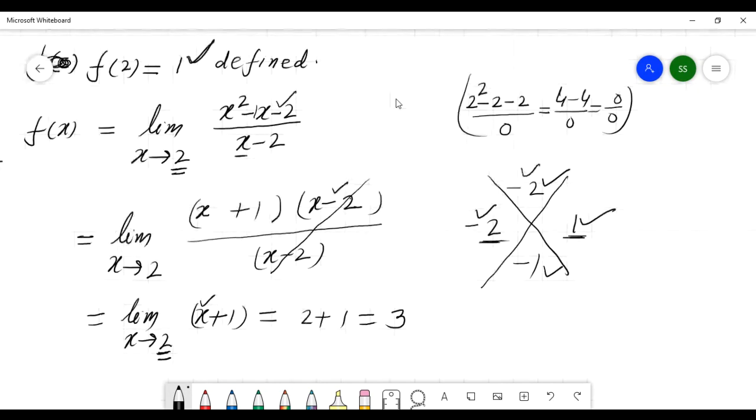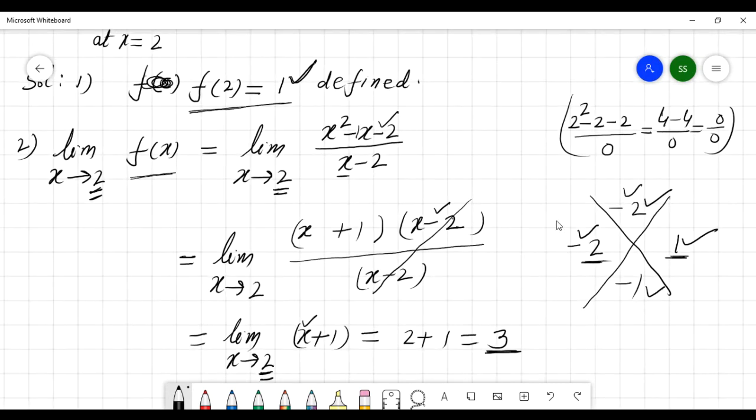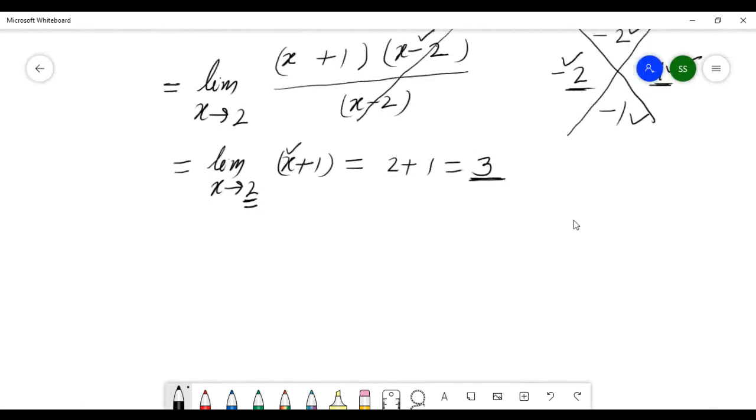It means what? Say this. The first condition: f of 2 equals 1. And the limit of f as x goes to 2 is 3. So condition 1 and condition 2 are the same. But here condition number 3: the limit as x goes to 2 of f(x) is 3, and f of 2 is 1.